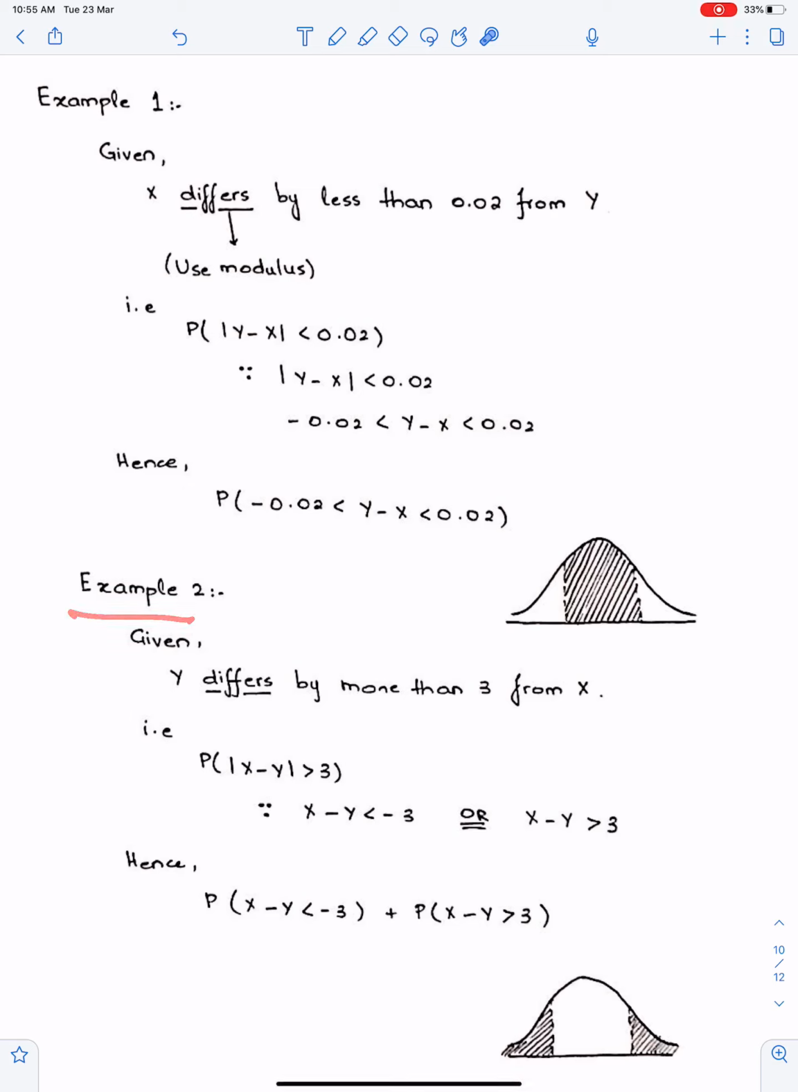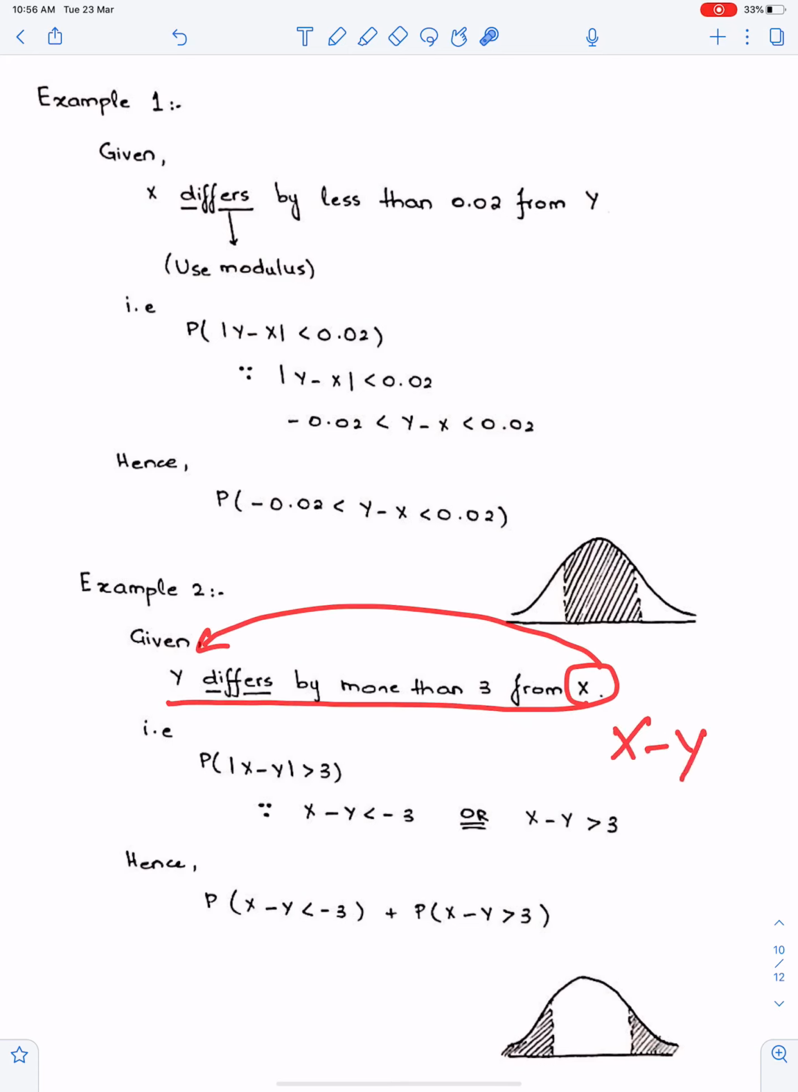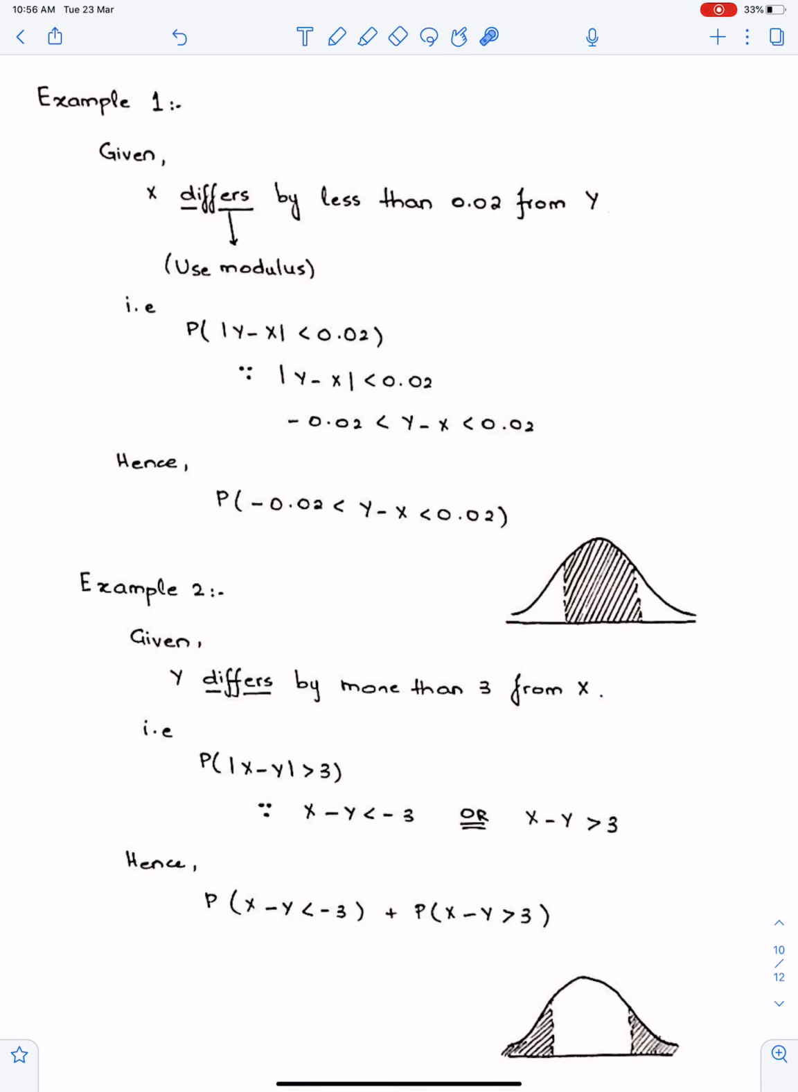Example 2. Y differs by more than 3 from X. So you need to write X minus Y modulus greater than 3 like this, and expand this modulus in this way. So you need these two probabilities.